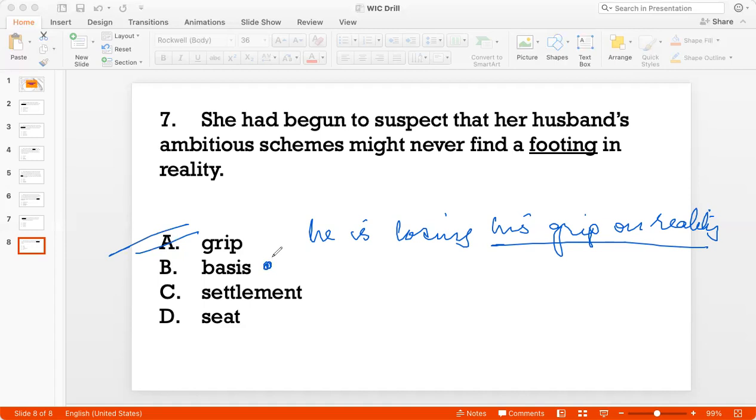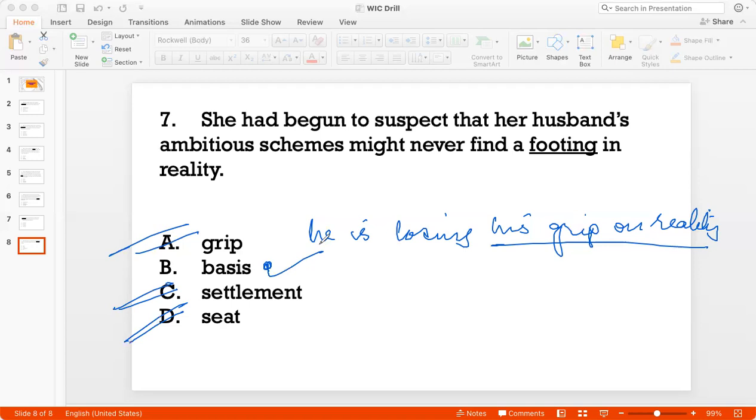Okay, settlement. Again, settlement is a very physical word, like a place where people settle. So I'm not saying that these schemes will not find a settlement in reality, right? So reality here is an abstract concept. So a physical, tangible word like settlement doesn't make sense. And seat for the same reason, right? Seat, to take a seat is to actually sit somewhere, right? And you can't really use it with an abstract concept like reality. So the best answer is basis. The ambitious schemes might never find a basis in reality.